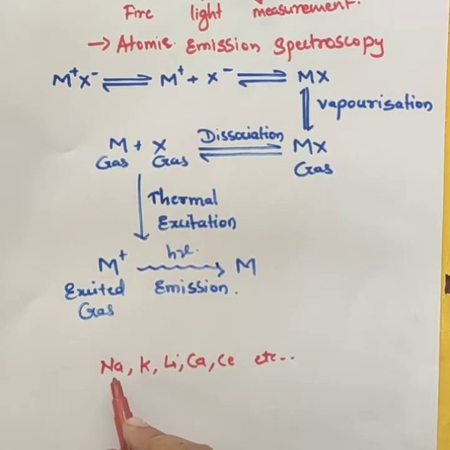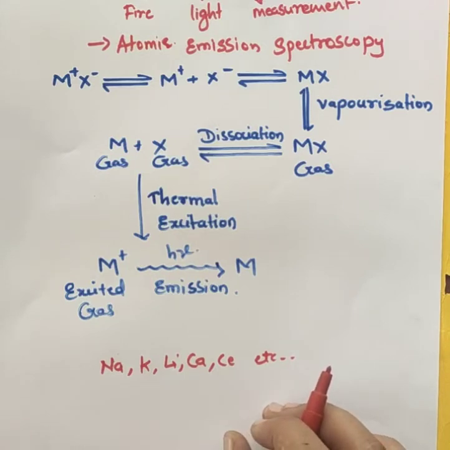Meaning what? Sodium, potassium, lithium, calcium, cerium, these elements should be in atomic form. It is devised to measure the low concentration of sodium and potassium in the solution.